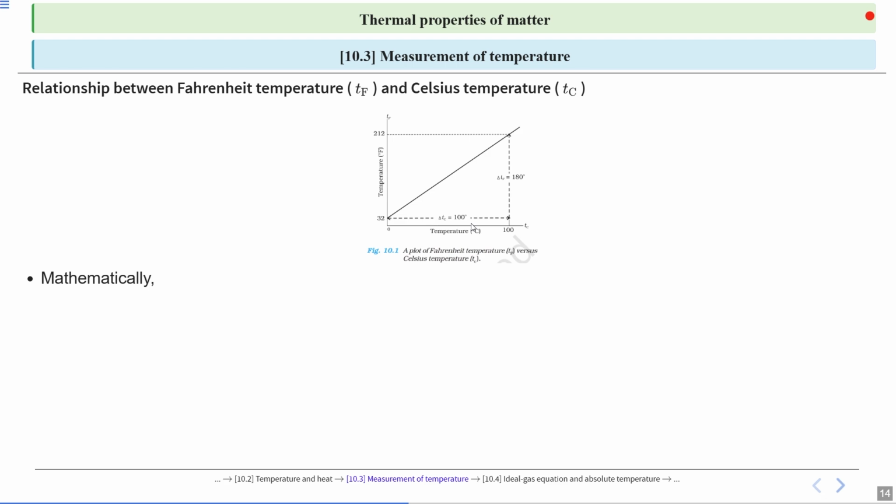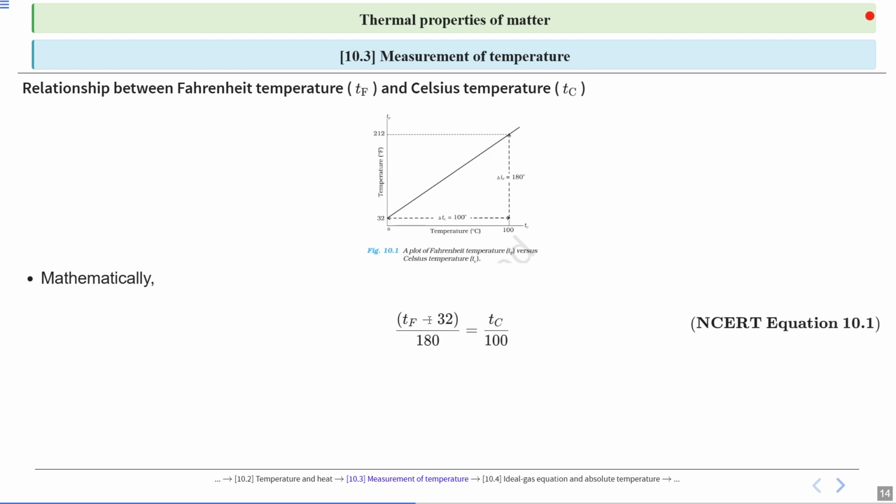In Fahrenheit, the lower fixed point is 32 degree Fahrenheit and the upper fixed point is 212 degree Fahrenheit, so the difference delta TF is 180 degree. In Celsius, the lower fixed point is 0 degree Celsius and the upper fixed point is 100 degree Celsius. The difference is 100 degree.